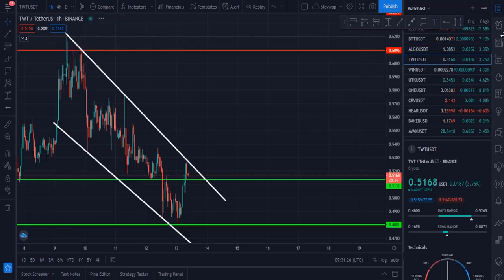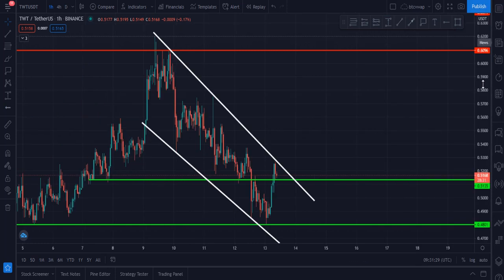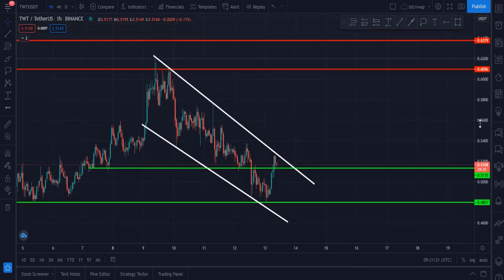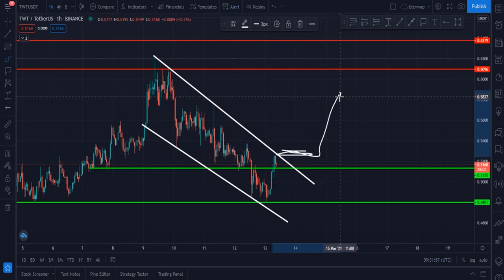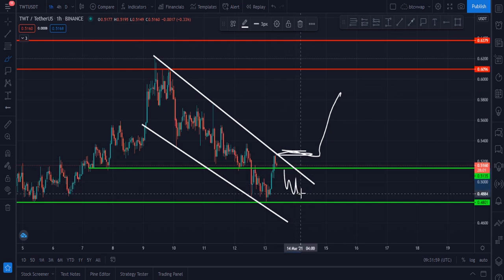My next chart is TWT USDT. TWT was rejected from this zone, $0.61, and after that it is in this falling channel, and how beautifully it pulled back from that zone. It is struggling to break this horizontal upside resistance, which is at $0.53. Once it closes 4 hourly candles above this zone, then definitely it will go up. Otherwise it will move sideways.